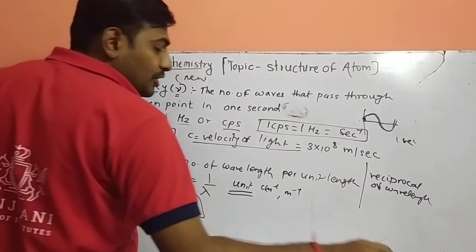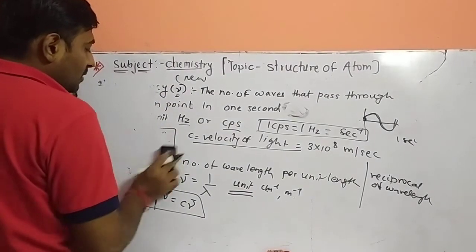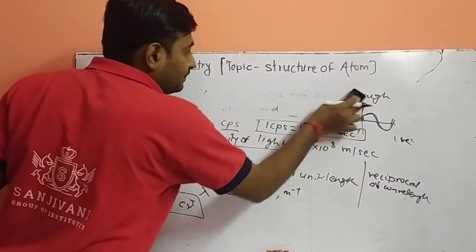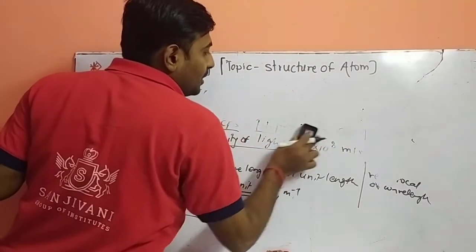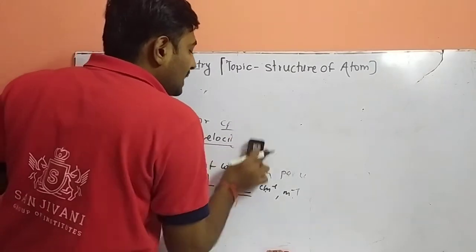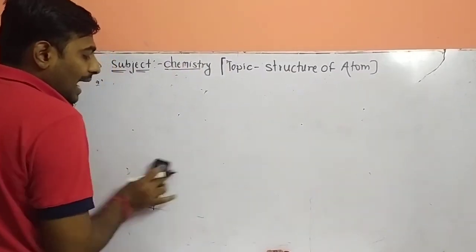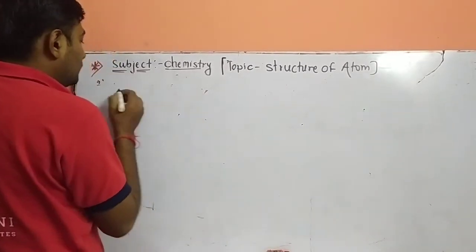Next, the fourth characteristic, amplitude. So what is amplitude? It's the maximum distance traveled by the wave to the upper side or bottom side, or you may call it its height or depth.